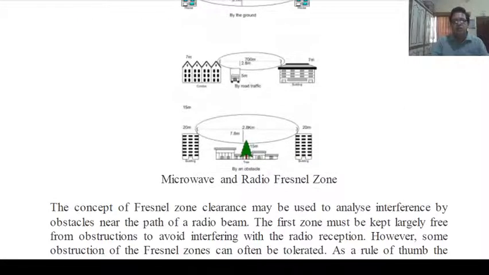Different situations are shown here. This is a 20 meter height, 20 meter, and this is 15 meter by an obstacle, a tree or anything else. 2.8 kilometer is the direct distance and 7.8 meter is this distance.